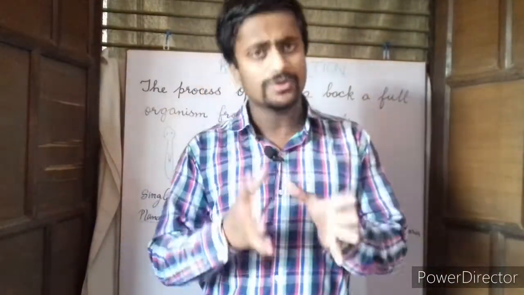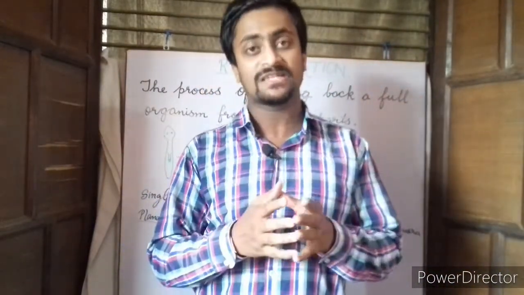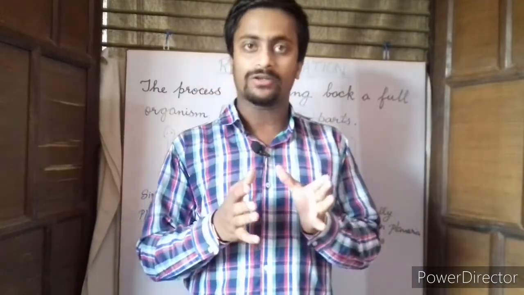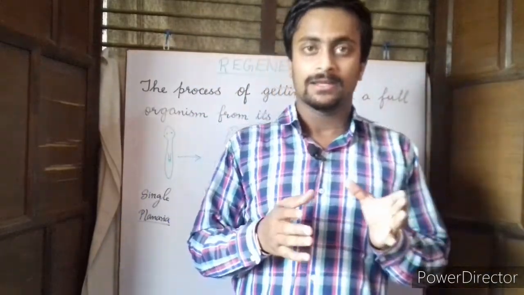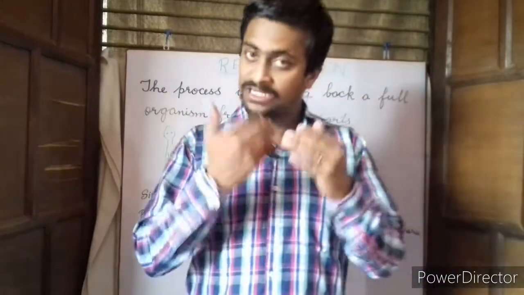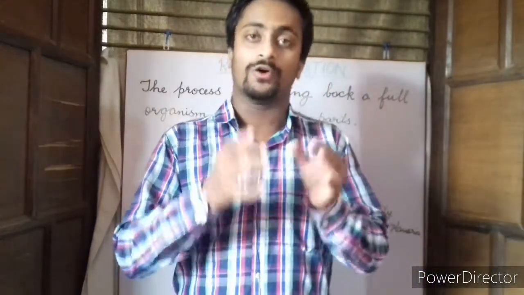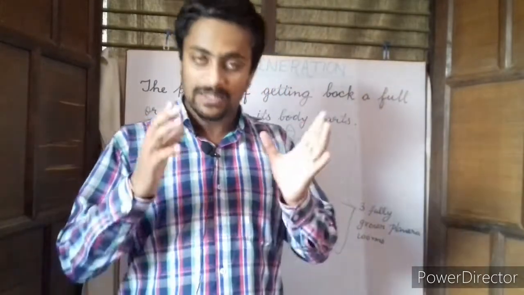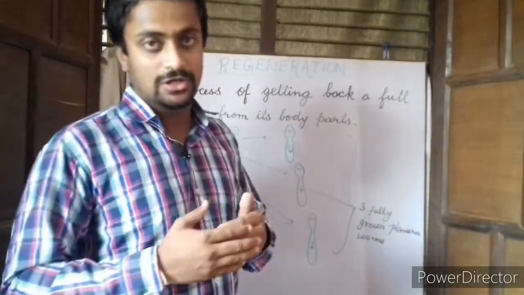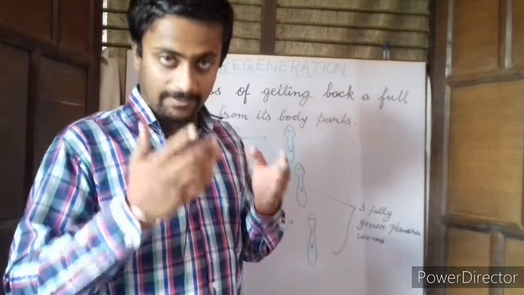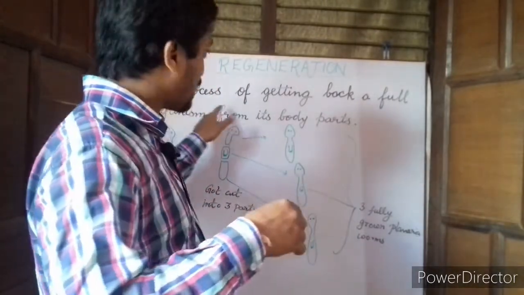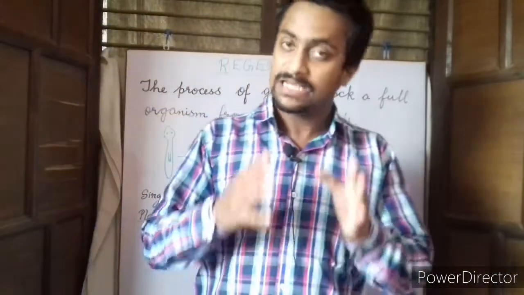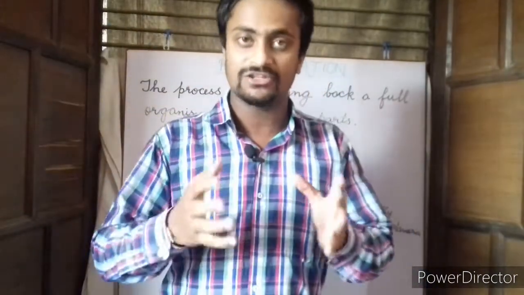Now, in unicellular organisms as well as simple multicellular organisms, when they get cut accidentally into parts, each part grows back into a full new organism, and this process is called regeneration. So the regeneration process can be defined as the process of getting back a full organism from its body parts.